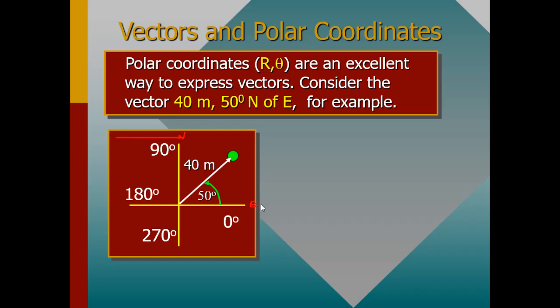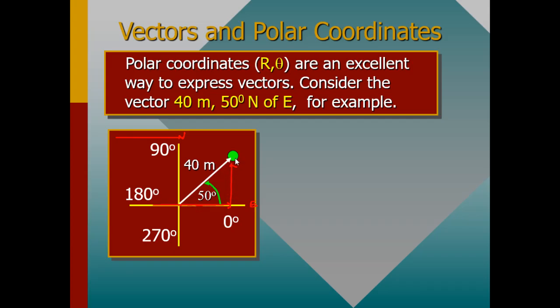If you look at this, there are two components which have been considered. I'm just trying to explain what the polar coordinate means. We have illustrated 40 meters and also 50 degrees. So we can assume this object moved along this path. It moved like that, and then it went up like that.